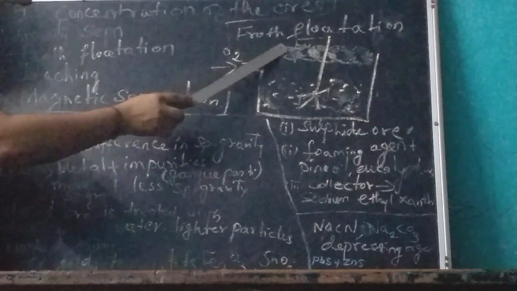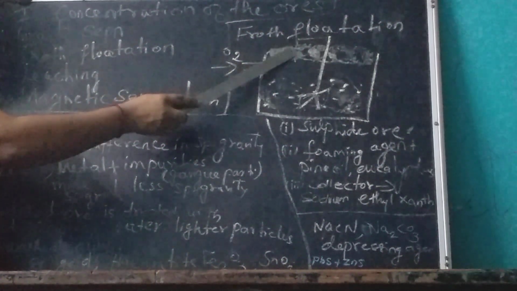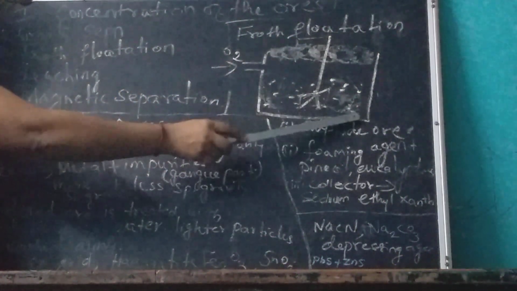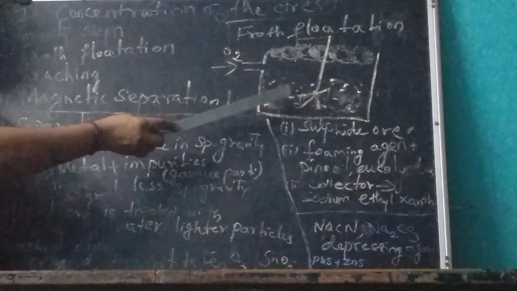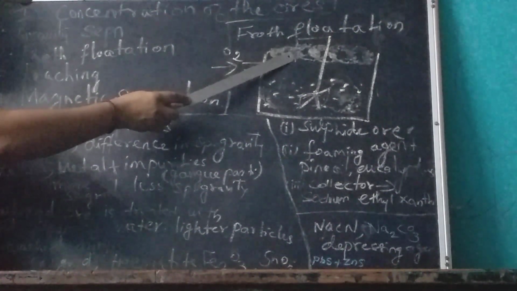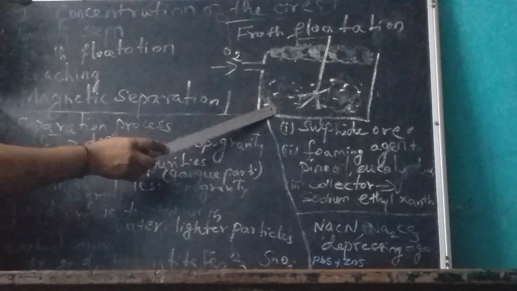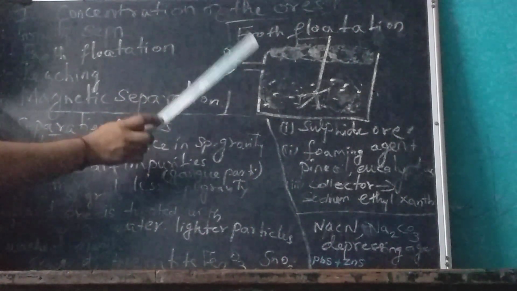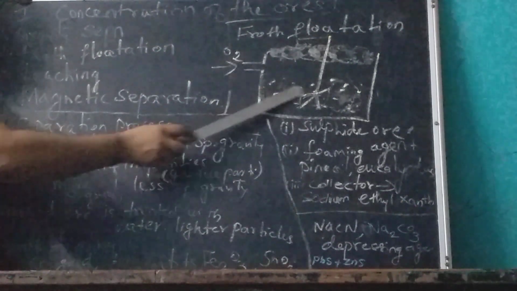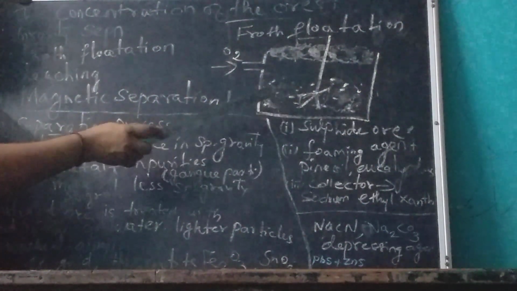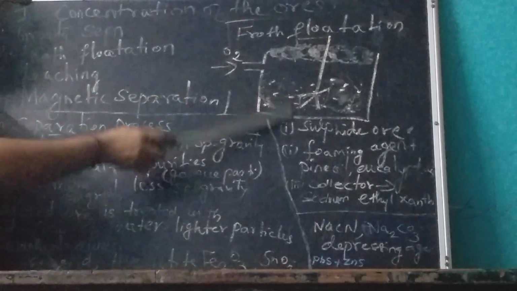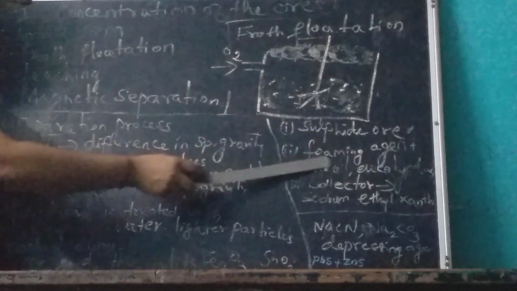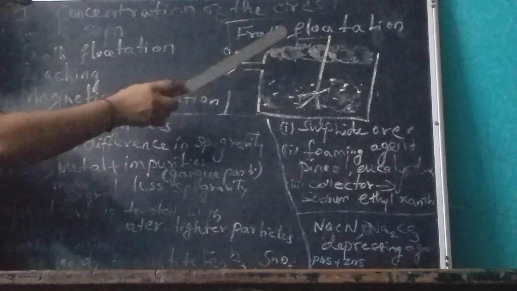So now in this, only the sulfide ore particles will be present along with the metal. The rocky impurities are settled at the bottom. Why does this alone come up? Because sulfide ore is not soluble in water. Only the rocky impurities mix with the water and form a settled mud at the bottom. Only the sulfide ore reacts with the pine oil or eucalyptus oil, forms a foam, and we collect it.